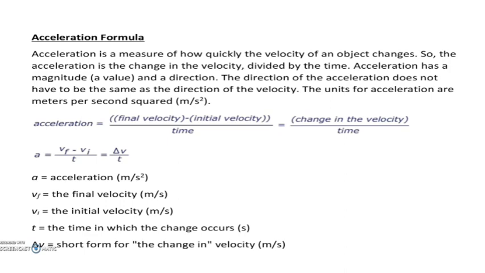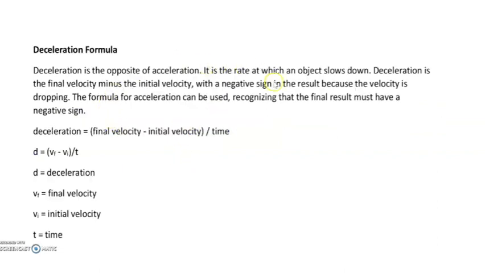You can see here acceleration, we take final velocity minus initial velocity by time, right? Here also deceleration is final velocity minus initial velocity with a negative sign in the result because the velocity is dropping. Okay, so the velocity is actually dropping, so there is a negative sign in the result.